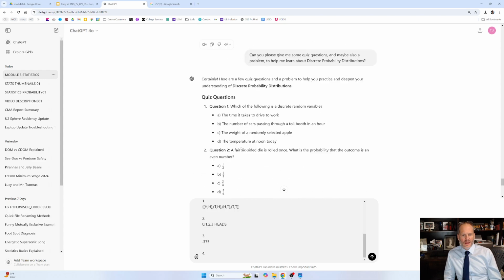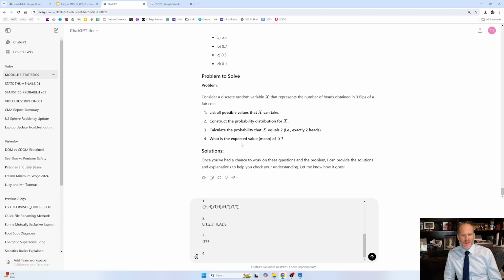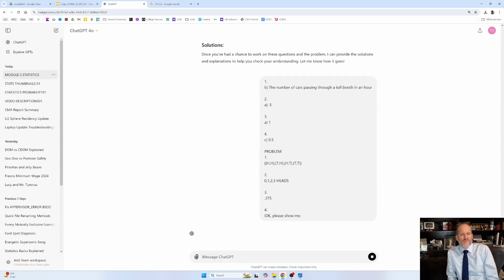And last question, what is the expected value mean of x? I think there's a formula for that, and you multiply each of the individual probabilities by, I don't know, please show me. Let's enter it. Let's see what it says.